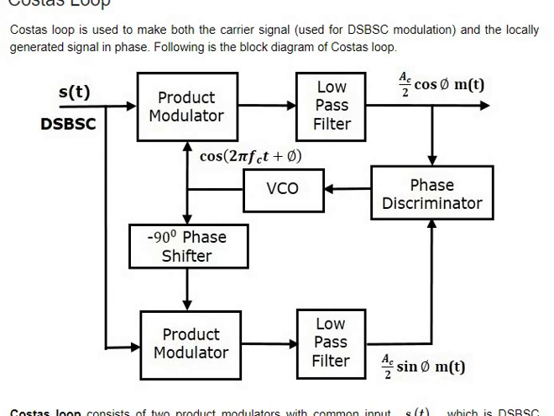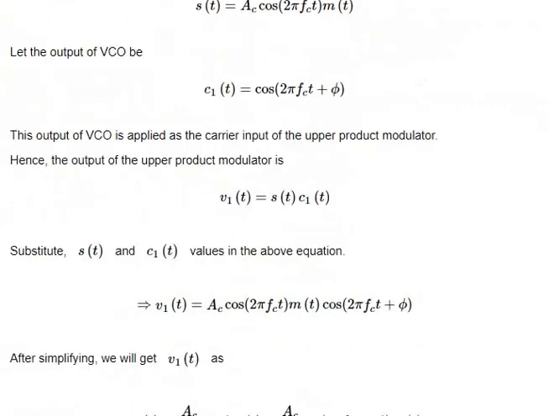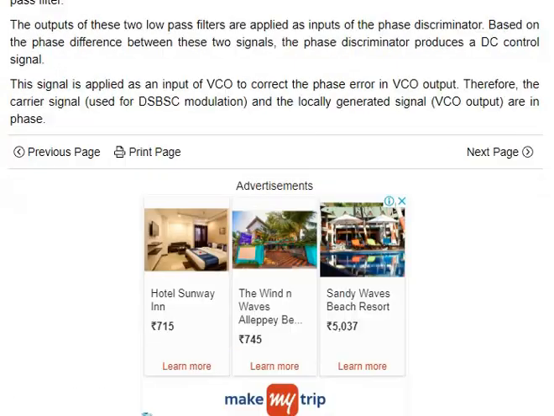VCO is a voltage controlled oscillator, which controls the voltage level and gives it to the 90 degree phase shifter, and it gives the output to the modulators, in which there is a 90 degree phase shifter, so that the upper one goes to cos 2 pi fc t plus phi and the lower one goes to sin 2 pi fc t plus phi. Then the phase discriminator comes and you get a DSBSC signal.